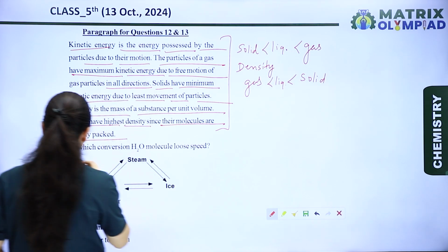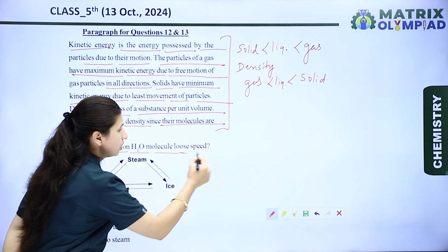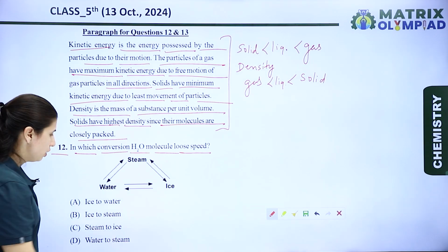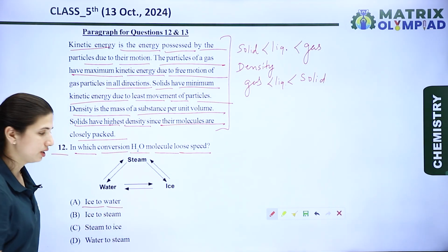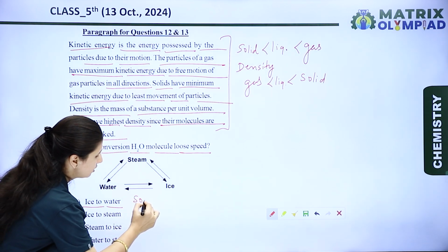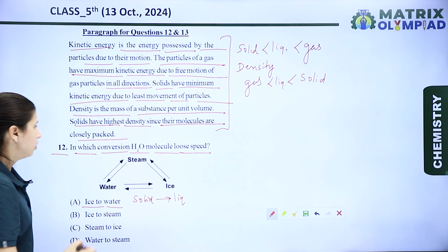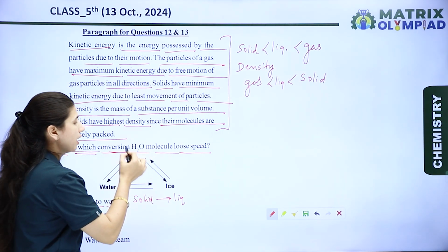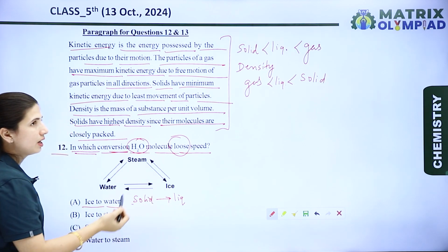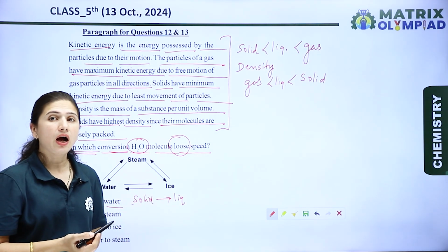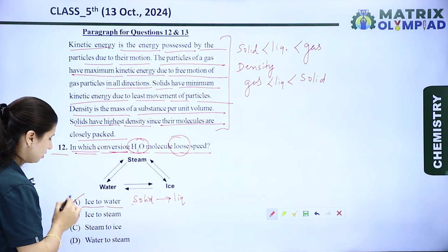In which conversion do H2O molecules lose speed? The first is ice to water, in the sense that solid state converts into liquid state. Solid to liquid means the particles in liquid move more easily compared to solid. So it is the wrong option.